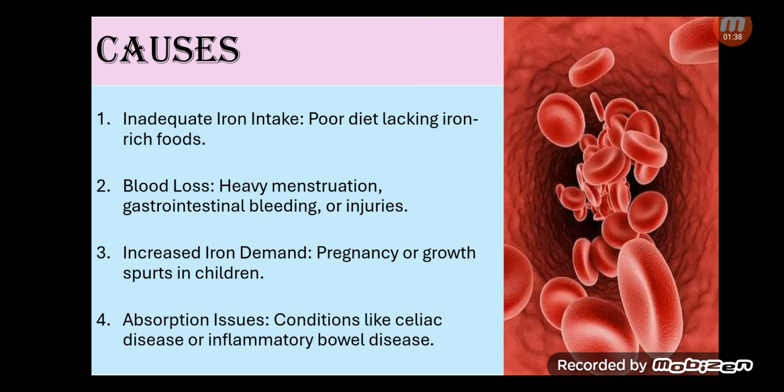The next cause of iron deficiency anemia is absorption issue. When the diet is okay, has iron-rich food, but still if it is not absorbing, that can cause iron deficiency anemia. Conditions like celiac disease and inflammatory bowel disease can cause decreased absorption of iron, that can lead to anemia, that is iron deficiency anemia.